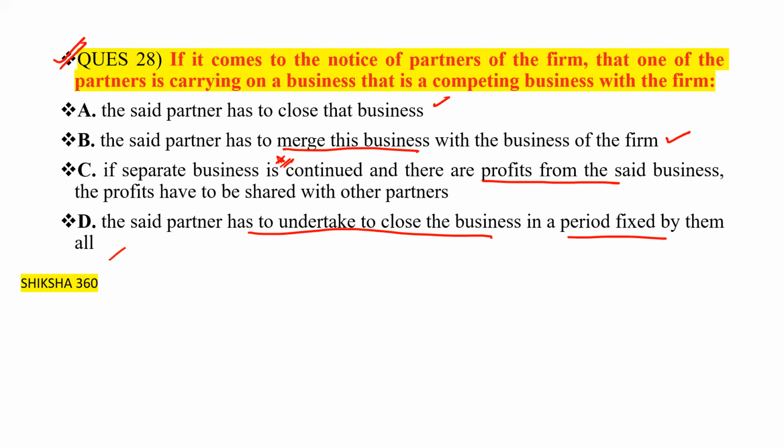So in this type of question, what is the correct answer? That is option number C. If a separate business is continued and there are profits from the said business, then the profits have to be shared with the other partners. So option number C is the correct answer. And I request all of you, please go through the theory portion first, only after that this is beneficial. Theory portion is already uploaded in your legal group.